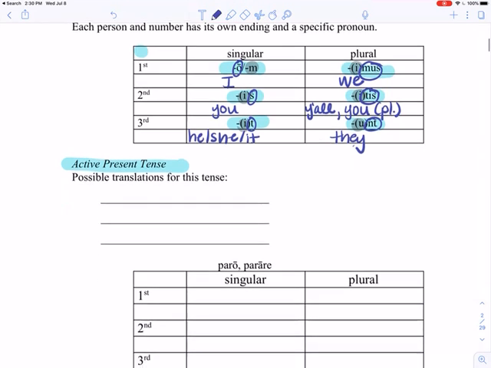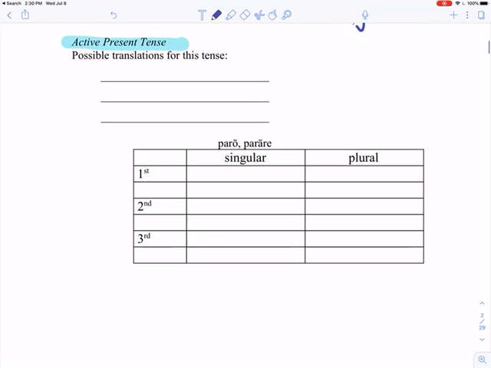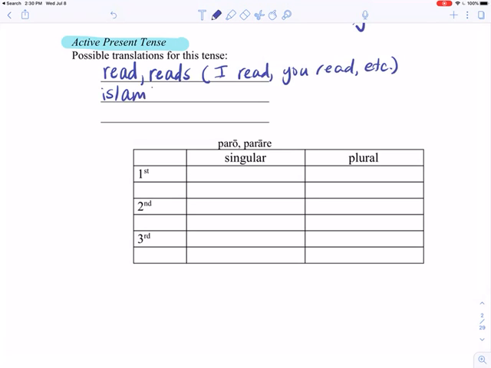Okay? Now, for the present tense, we have three possible ways we can translate this. Okay? We can say read or reads. Okay? As in, I read, you read, etc. Okay? We can say is, am, or are reading.